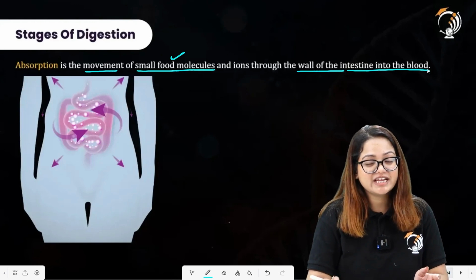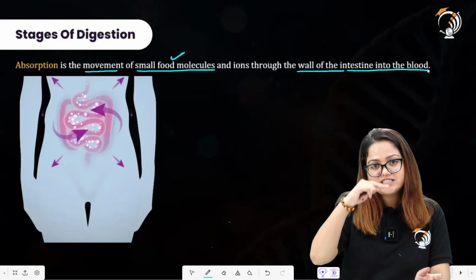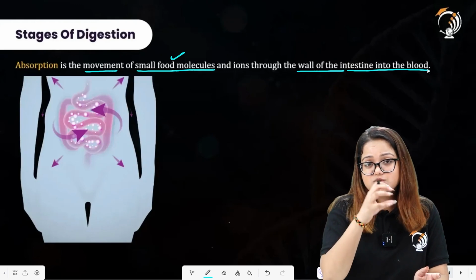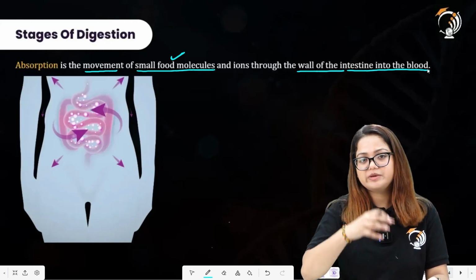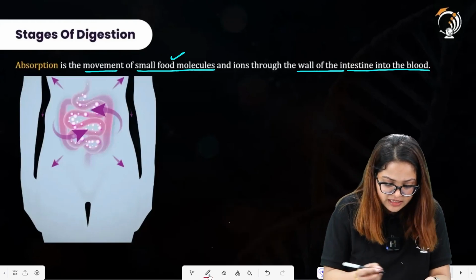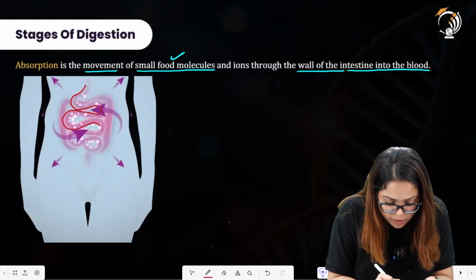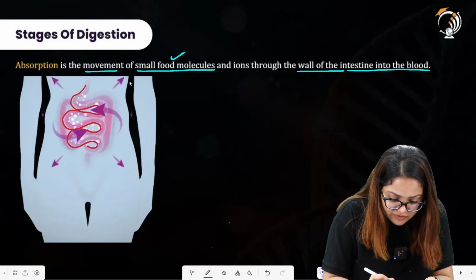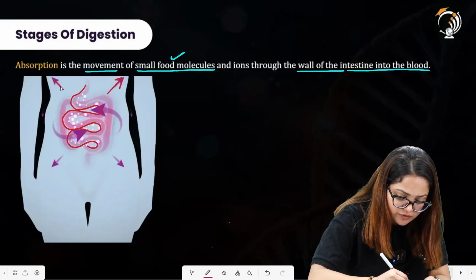So the walls of the intestine have structures called villi. We will be studying about that. Structures of villi have richly supplied blood vessels in them. So the absorbed substances will enter the bloodstream. There is this diagram which is representing that the small intestine is able to absorb all of the soluble food materials that have been broken down by chemical digestion, and there will be this transport of all the nutrients toward the other organs of the body through the blood.